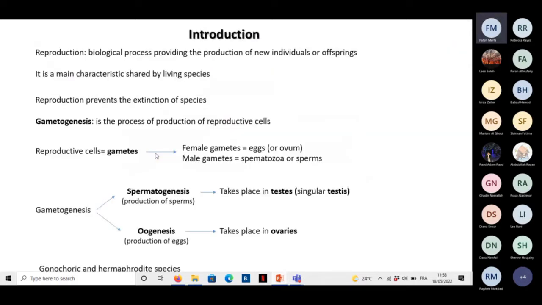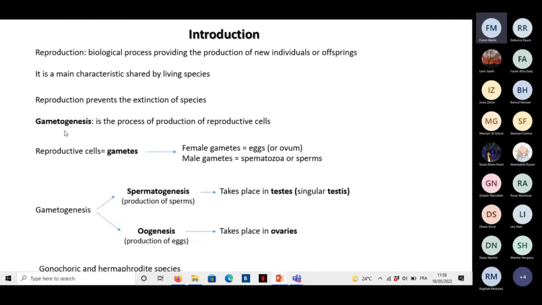So the reproduction is a biological process providing the production of new individuals or offsprings. We should have a reproduction to generate new individuals. It's a main characteristic shared by living species, and by the reproduction, we can prevent the extinction of the species.